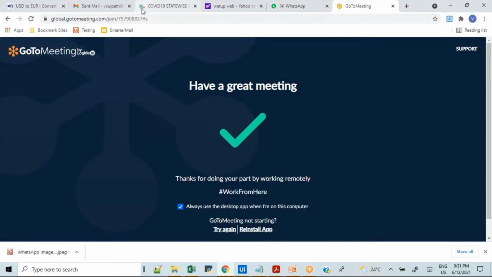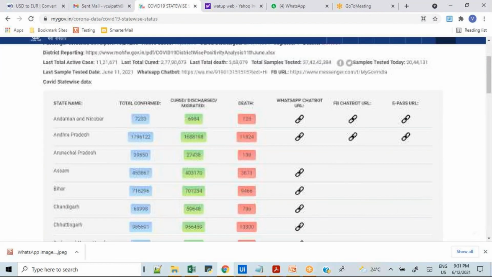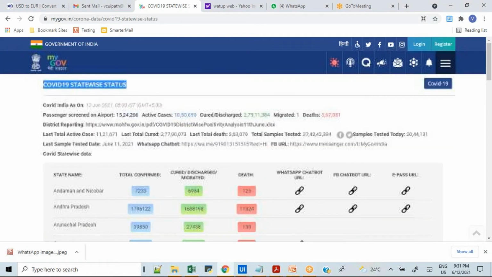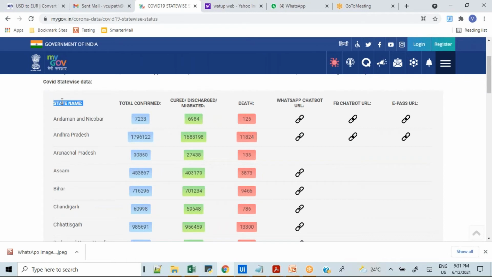So I will show you the demo. This is a government website, and what this website is doing basically is showing the COVID-19 statewide status. Here, my problem statement is that I want to go to this website and capture all this data, for example the state name, total confirmed cases, cured discharge, migrated cases, and death cases as well. I want to capture this information along with the URLs. You can see these URLs are not visible to us, but we are able to extract them as well with the help of robotic process automation.